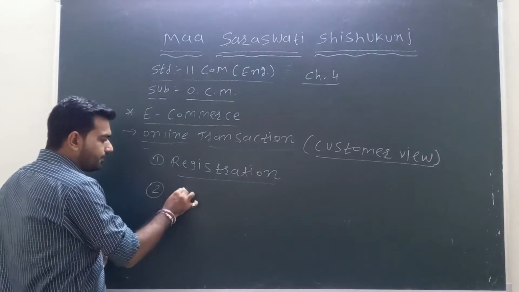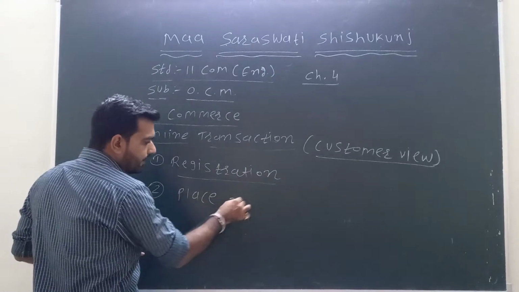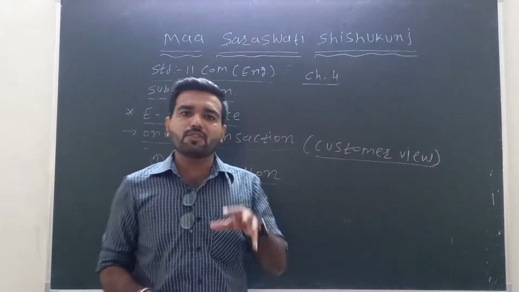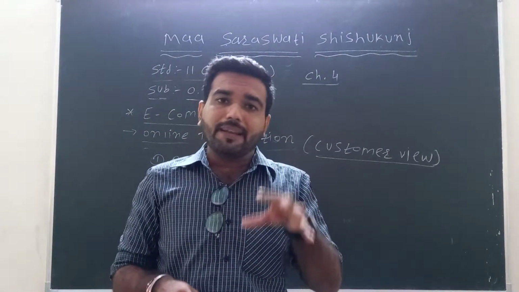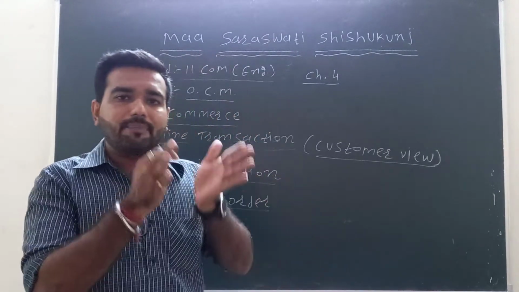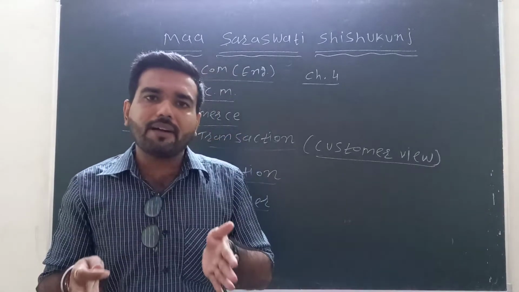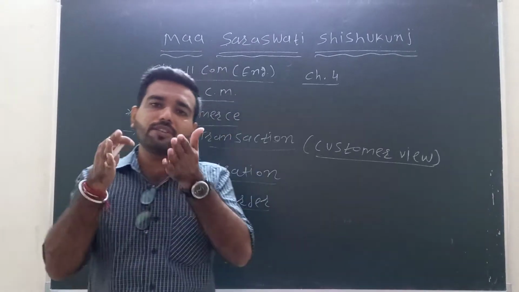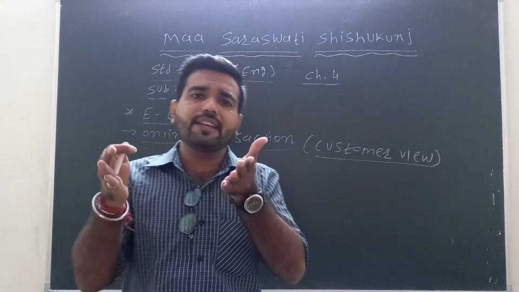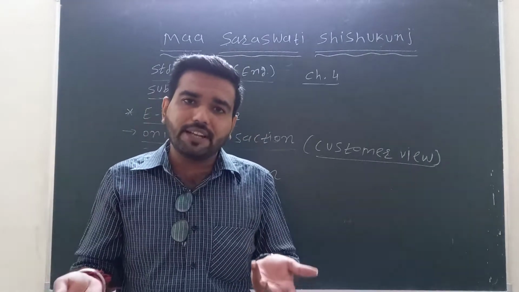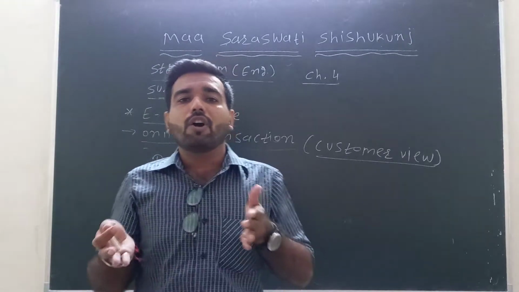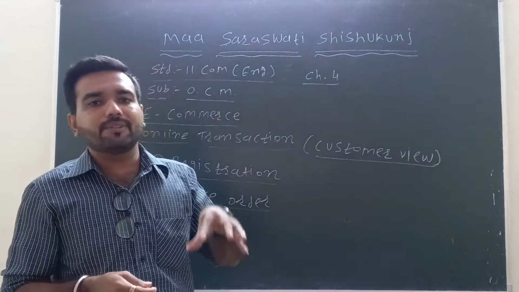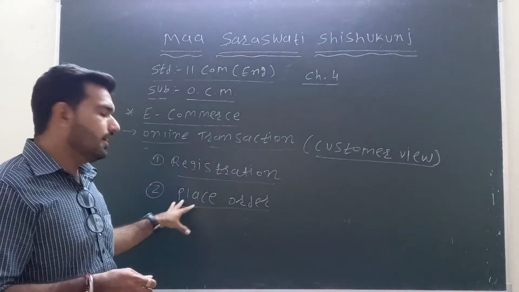Second is to place the order. Placing an order means that after registration, whatever product we want to buy, we visit that product and see its price, quality, quantity, features, etc. If it fits our budget or we are comfortable with it, then we place the order.